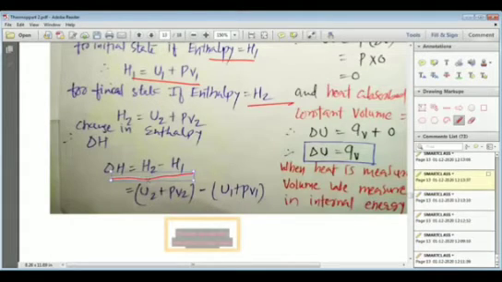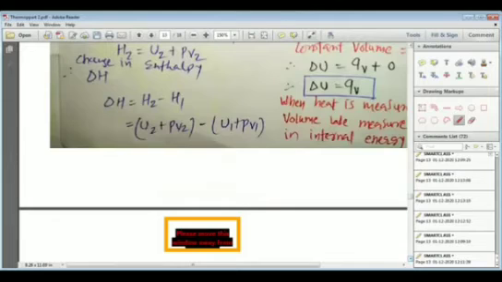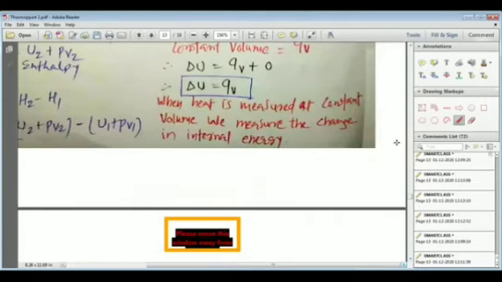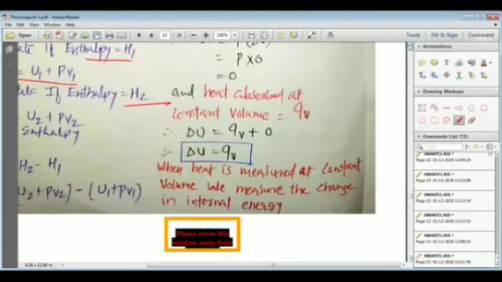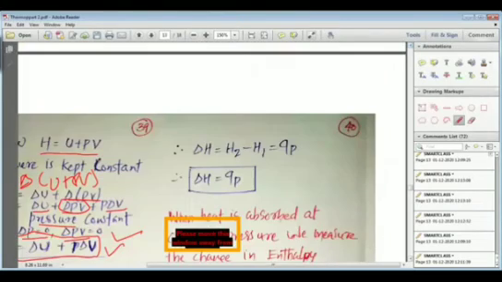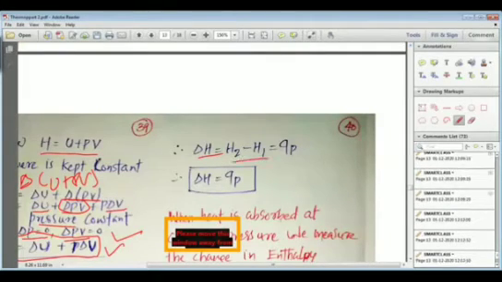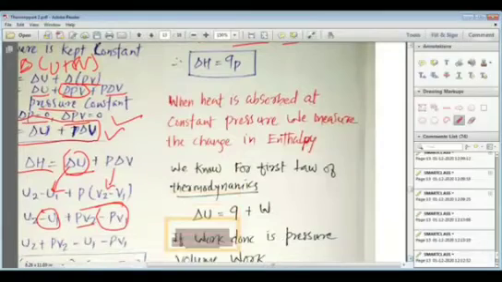For H2 we write U2 plus PV2, and for H1 we write U1 plus PV1, my dear students. This way we derive the change in enthalpy, delta H is equal to H2 minus H1, that is QP. And from all this discussion we can understand that change in enthalpy is equal to heat exchanged at constant pressure.